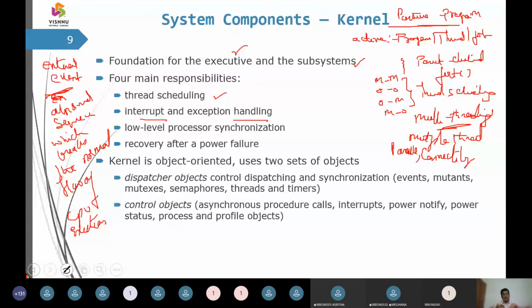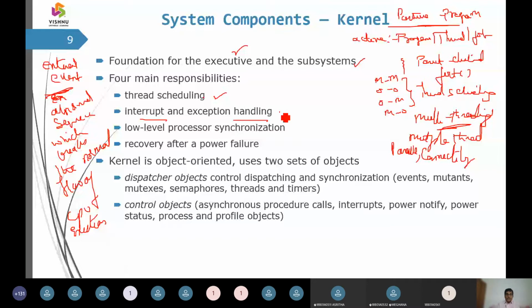So the normal program is suspended, and the external event, as it has some priority, is executed first, and after that it is going to resume the normal program back.